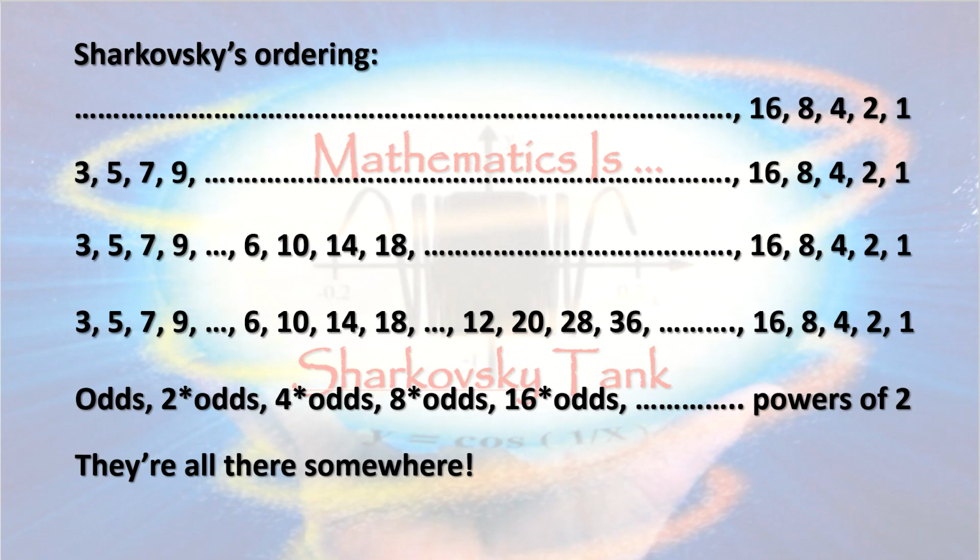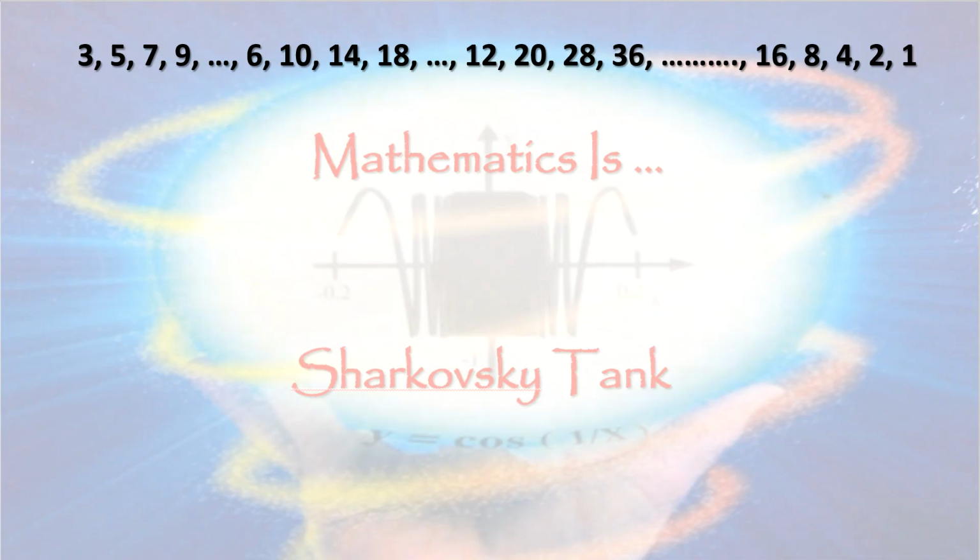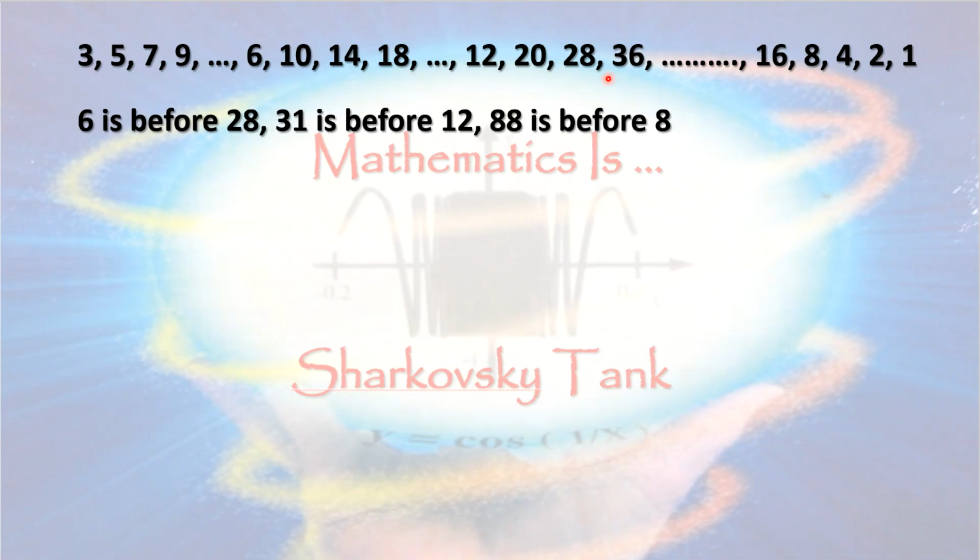We'll call this an ordering because it lists the positive integers in a particular order, in the sense that given two positive integers, we can say that one of them comes before the other one. So 6 is before 28 in this list, 31, an odd number, is before 12, 88, 8 times an odd, is before 8, and so on. Still weird, but it does make sense, right?